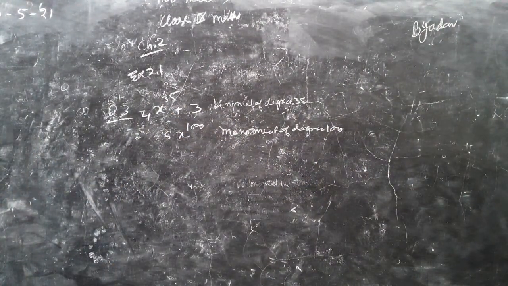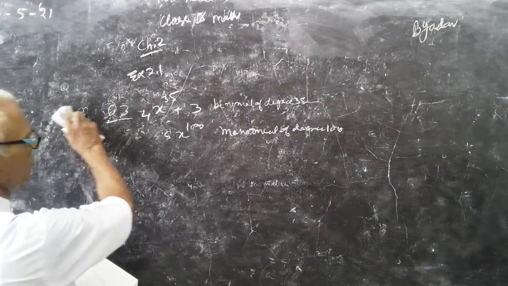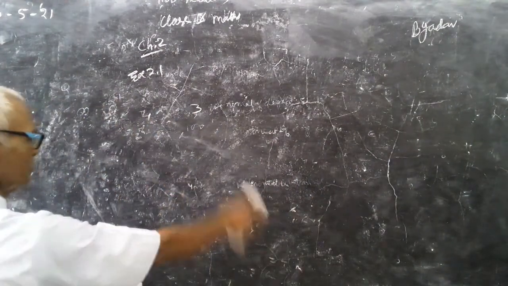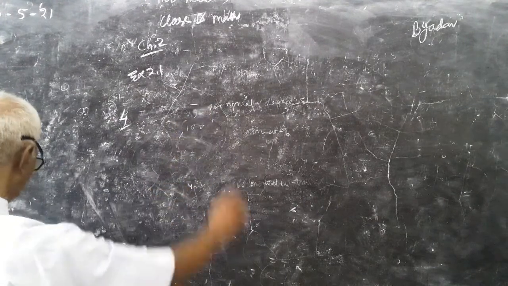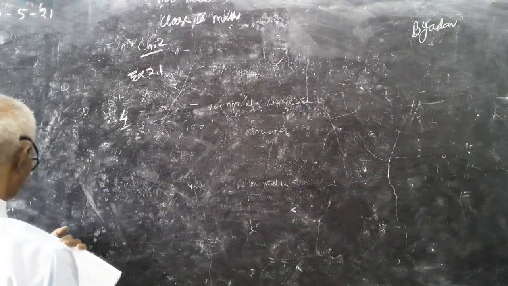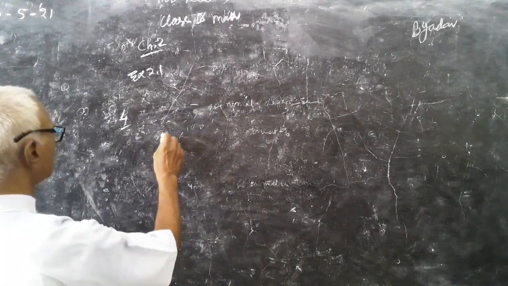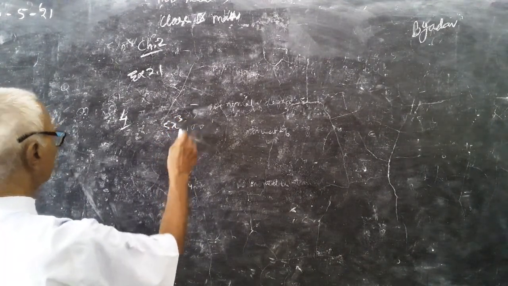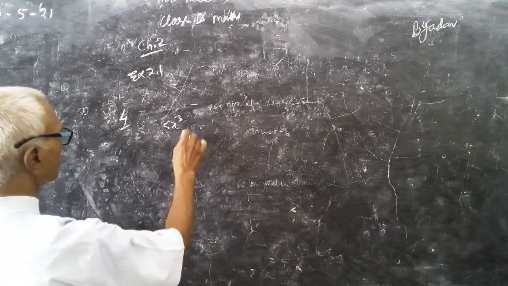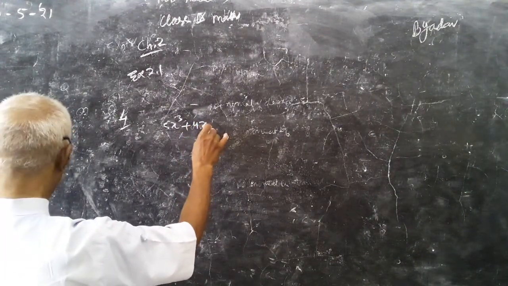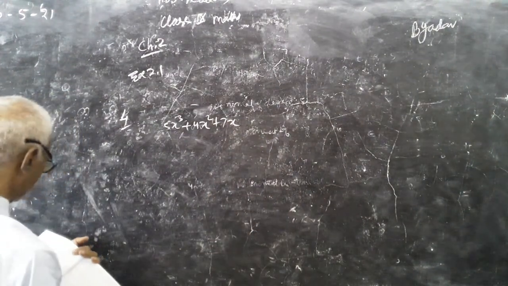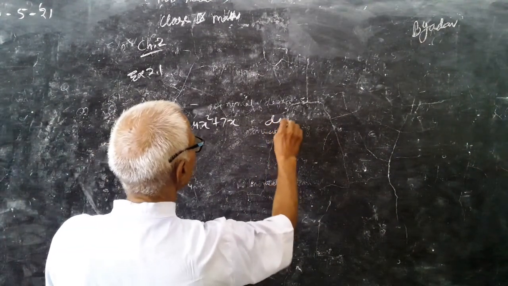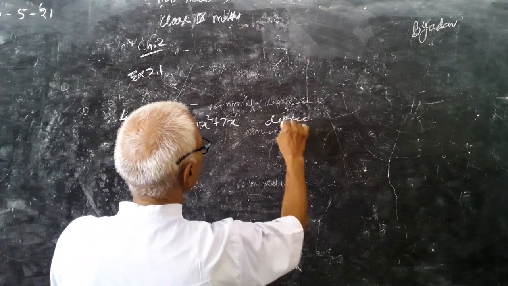Now write the degree of each polynomial in question number 4. Degree of the polynomial 5x cube plus 4x square plus 7x. The degree here is 3. Degree is the degree of the highest power.